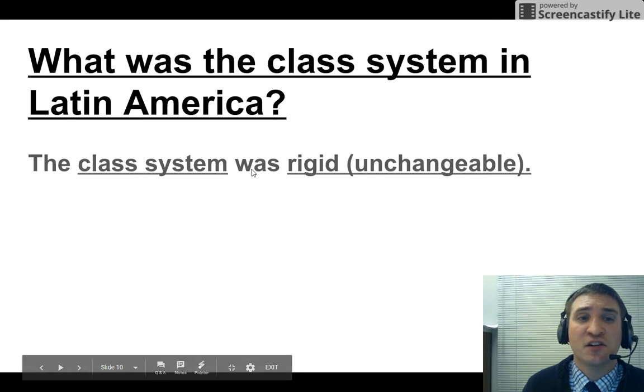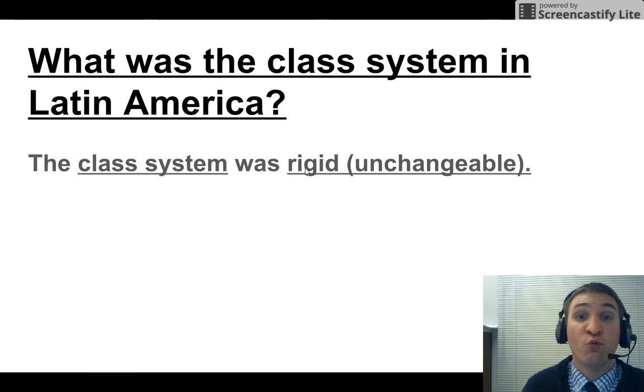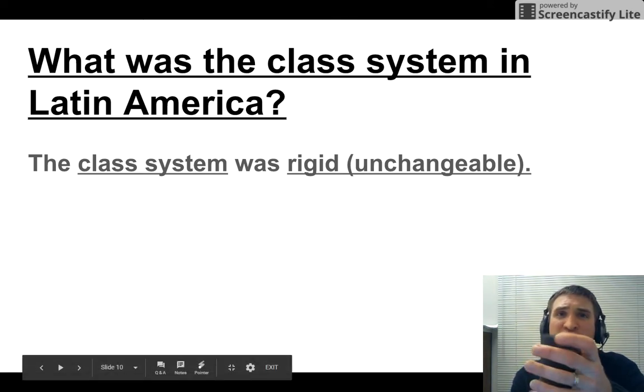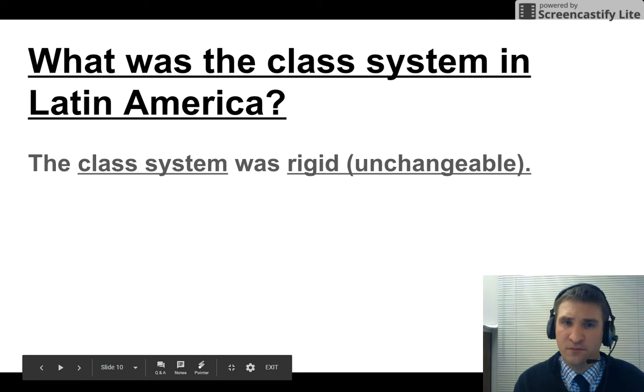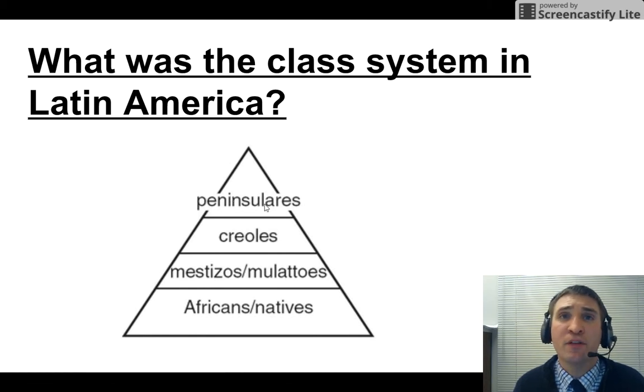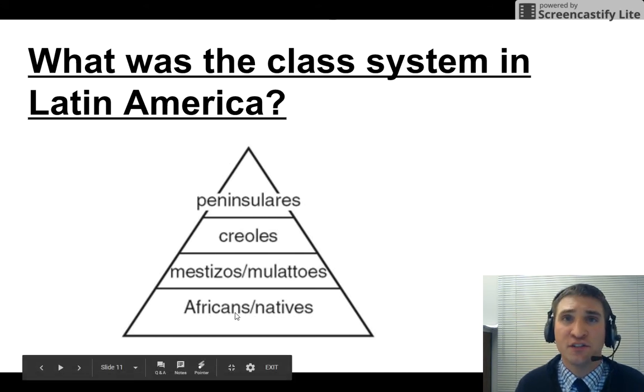What was the class system in Latin America? The class system, social classes, was rigid. Rigid means unchangeable. Here's my coffee cup. I can't change its shape. It's rigid. And here is the class system. I'm going to go through the 4 words on this triangle. Up top, the richest were the Peninsulares. The Creoles come next, and then the Mestizos and the Mulattoes, and then the Africans.